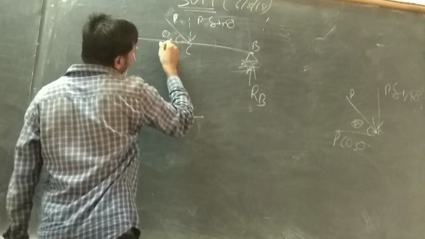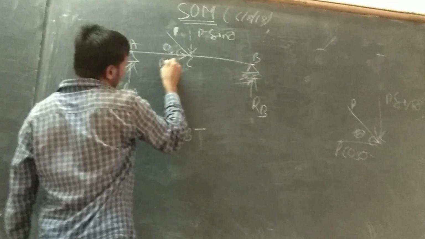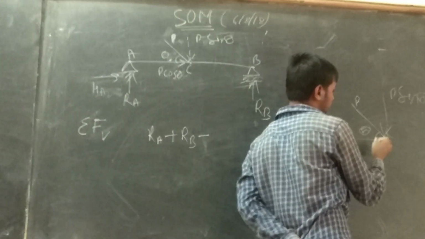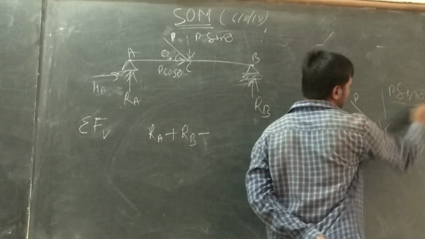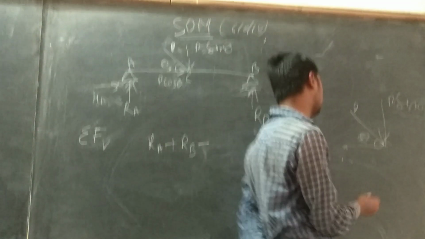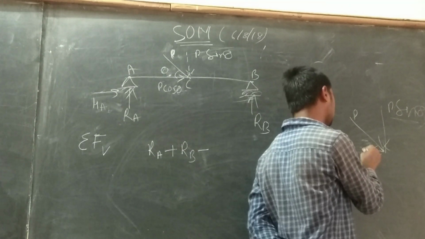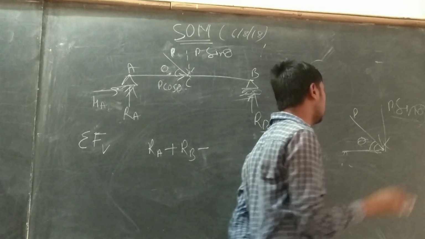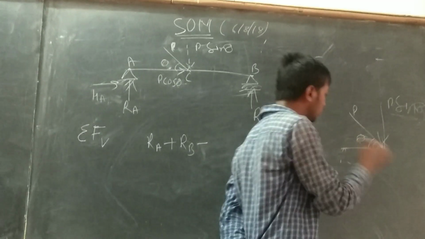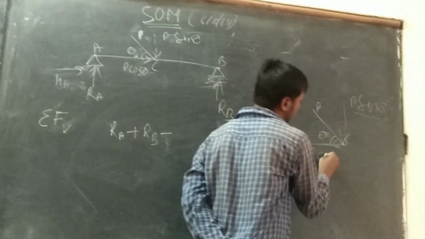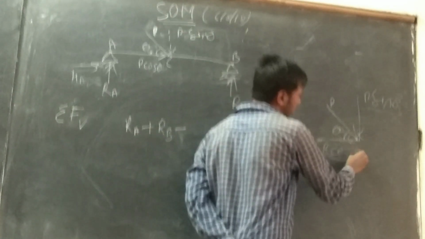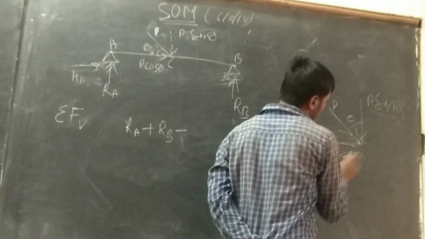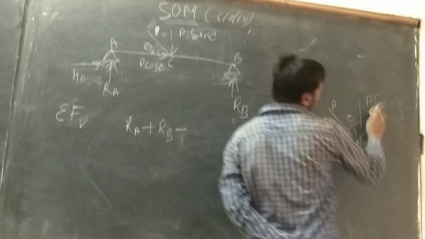Remember, for cos theta, if the force makes the angle with a particular plane, the component along that plane will be P cos theta.